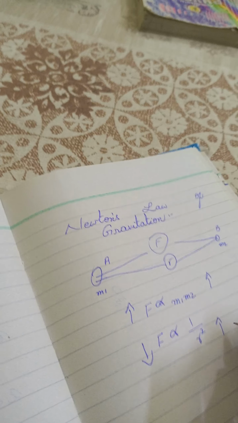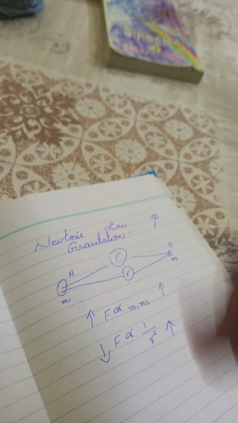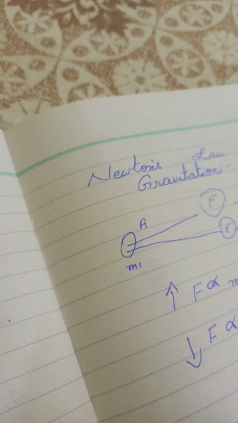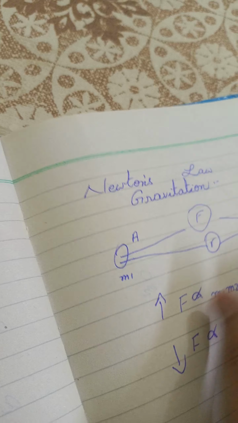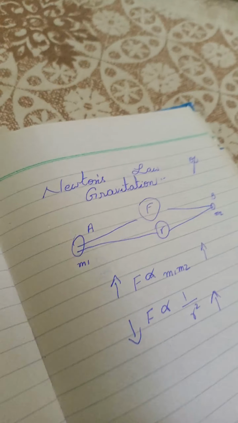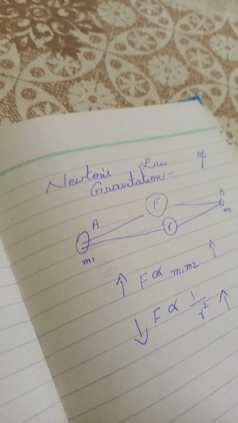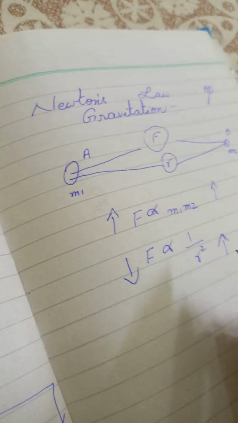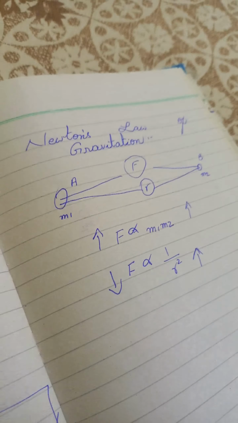If their masses are increasing, it will create force and they attract each other. But if their distance is far, like if this pen is here, it attracts, but if the pen is far away, how will it attract? This is the thing. And about the masses, I have already told you.